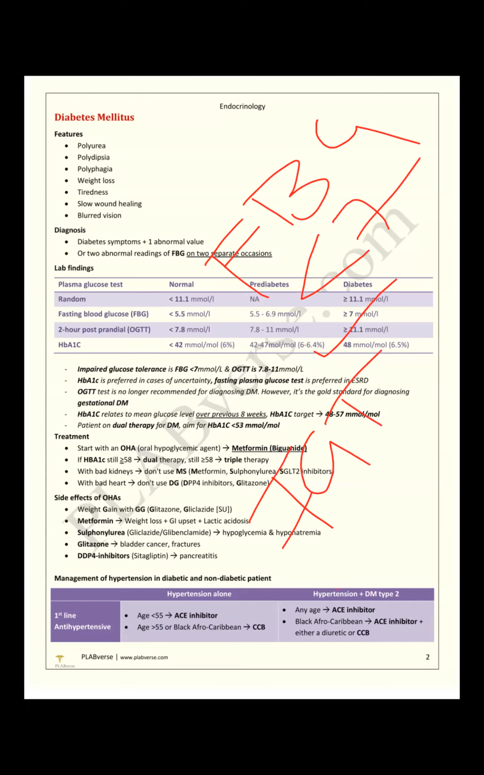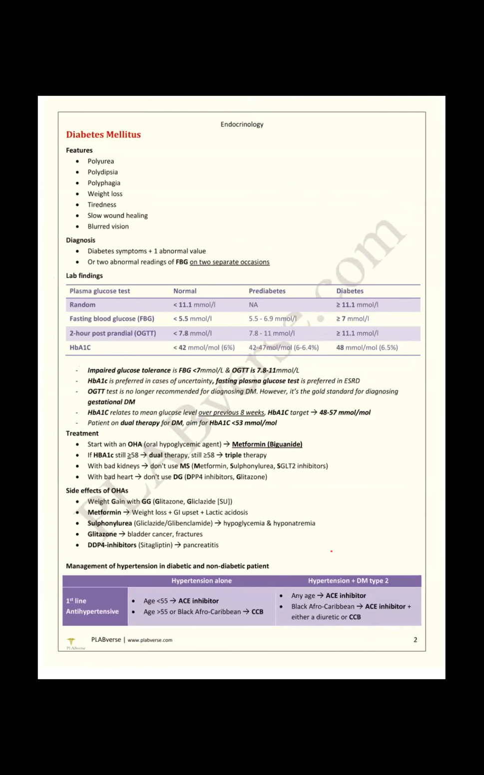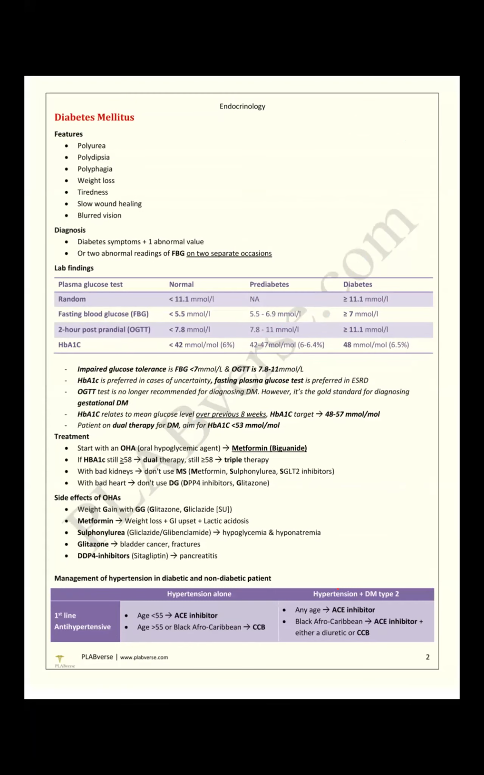OGTT will be the 7.2 to 11. Both values they give, and they ask what is the diagnosis. We will practice more questions today, inshallah. HbA1c is preferred in case of uncertainty. Actually, many candidates I observed select HbA1c before OGTT.